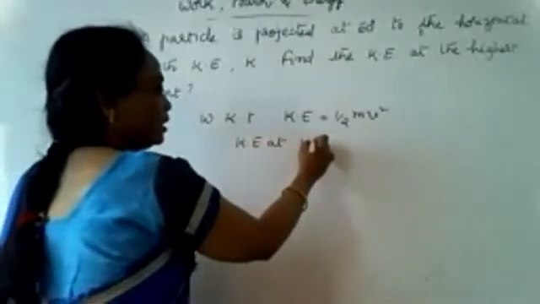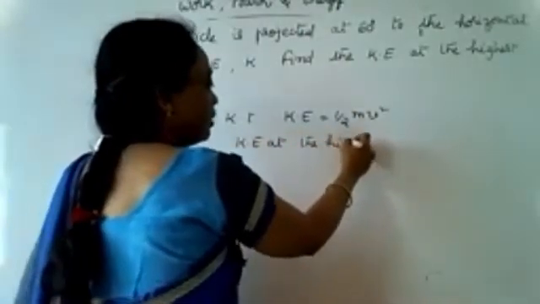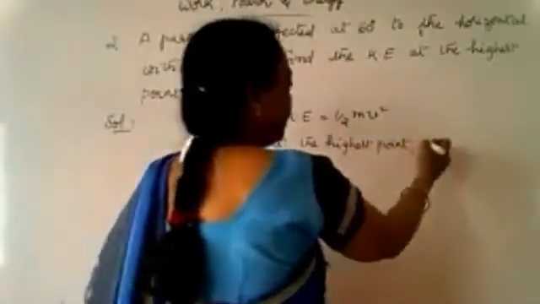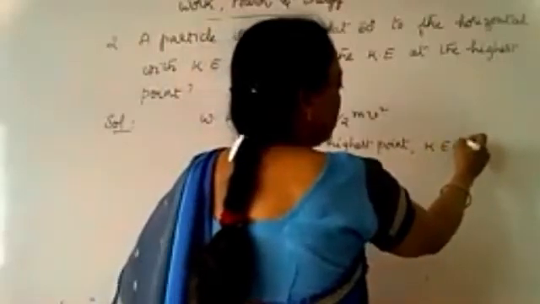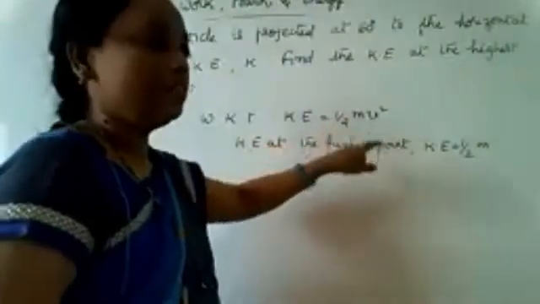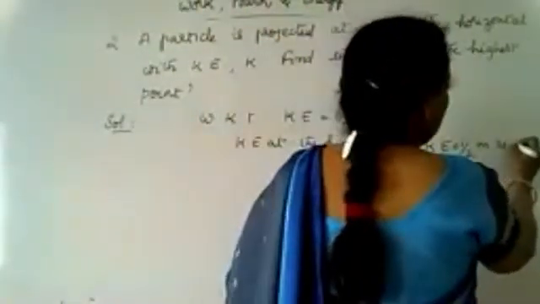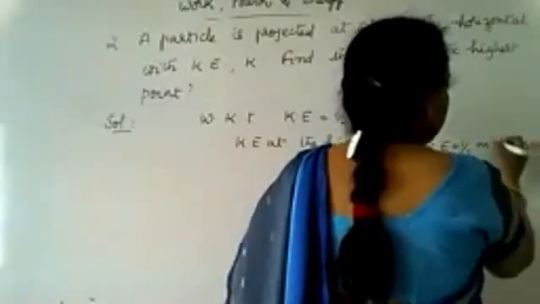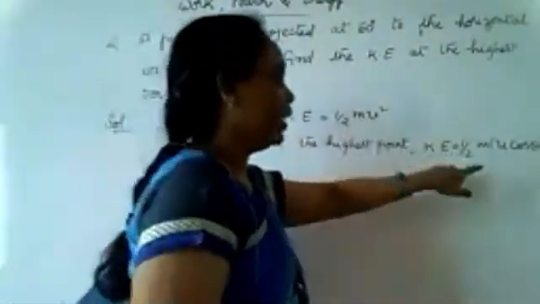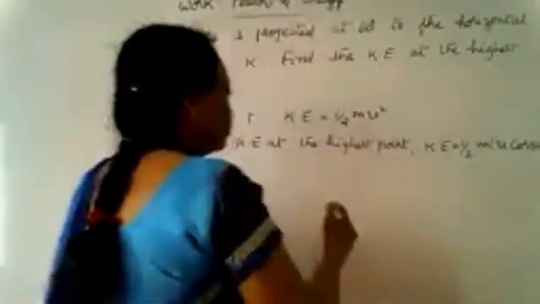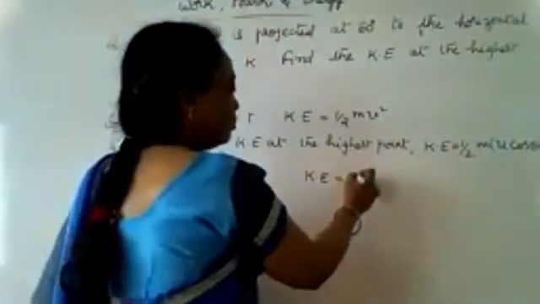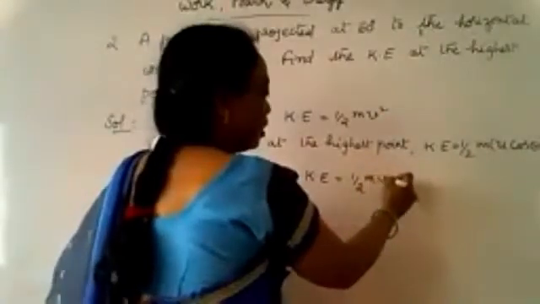Kinetic energy is equal to half into m into v square, where in place of velocity we take u cos theta, because at the highest point we take the x direction, substituting v as u cos theta.